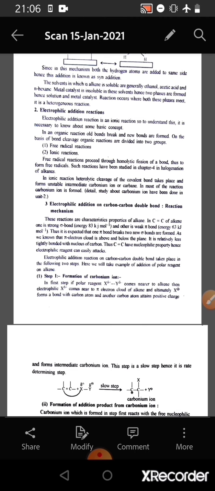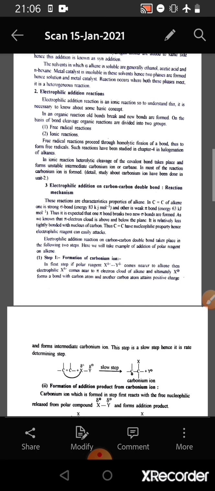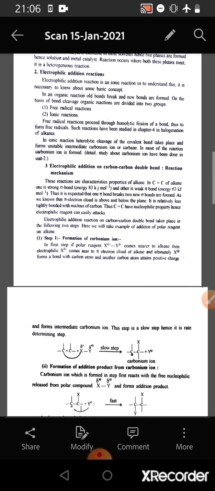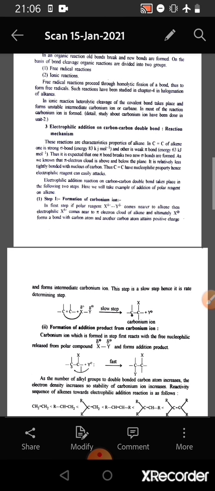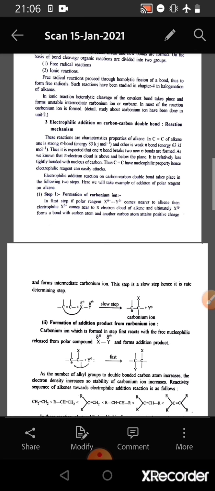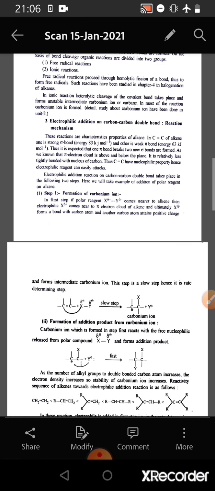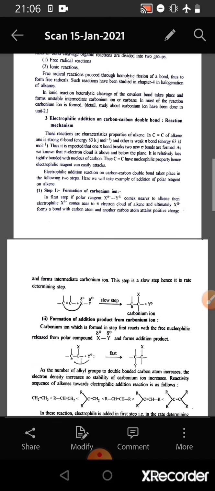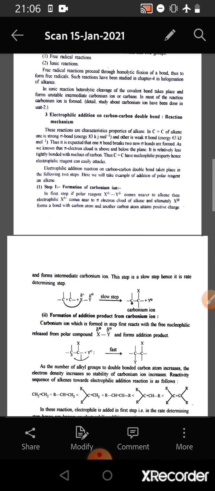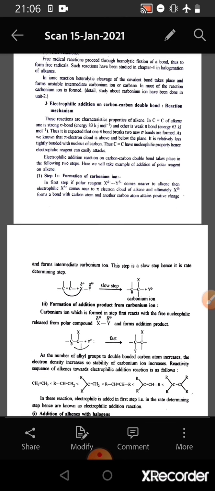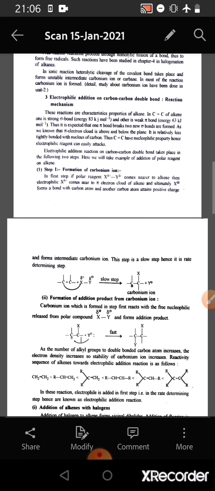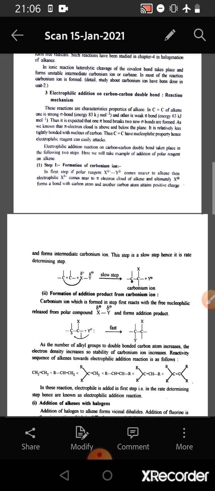Electrophilic addition on carbon-carbon double bond. If we consider the reaction mechanism, these reactions are characteristic properties of alkene. In C double bond C of alkene, one is a strong sigma bond, its energy is 83 kilojoules per mole, and the other is a weak pi bond, its energy is 63 kilojoules per mole. Thus it is expected that one pi bond breaks and two new sigma bonds are formed. As we know that pi electron cloud is above and below the plane, it is relatively less tightly bonded with nucleus of the carbon. Thus, C double bond C has nucleophilic property, hence electrophilic reagents can easily attack.